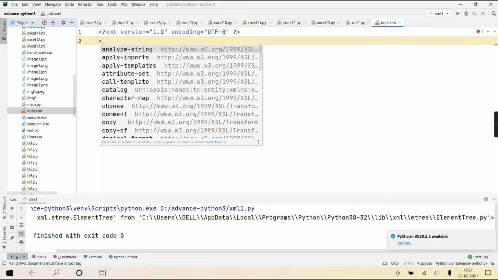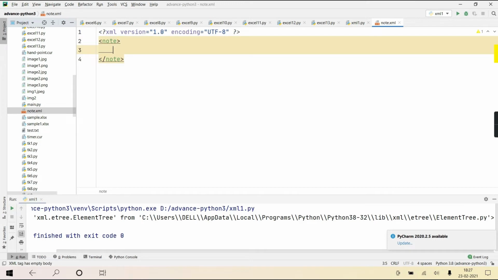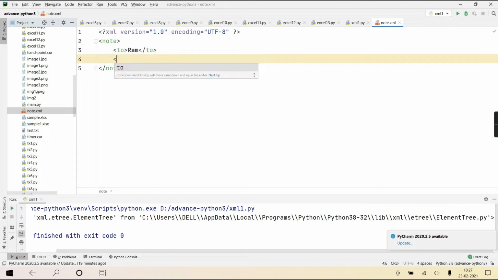Then I'm giving note, so note is the root element. Now when I've written note, it acts as the root element. Then to will act as a child element. Then from is also going to act as another child element.